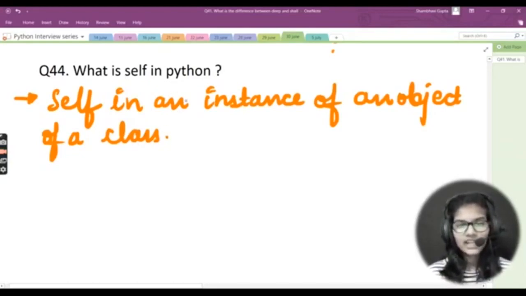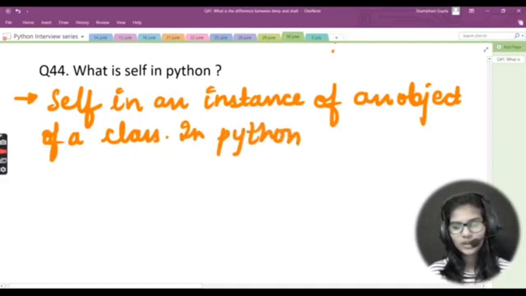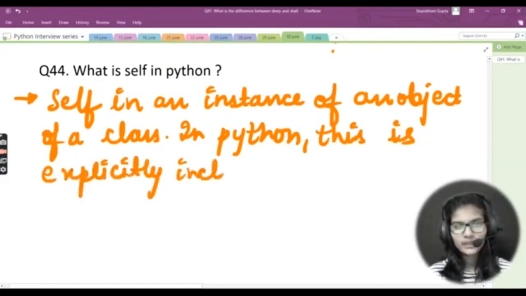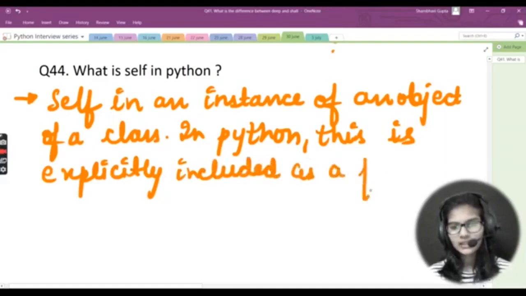Next, I'll be including that in Python, self is explicitly included as a first parameter.